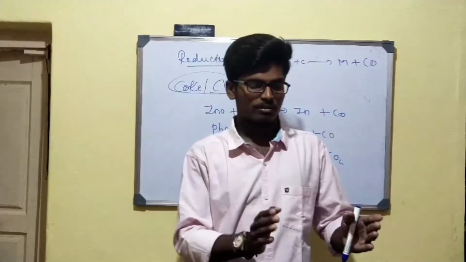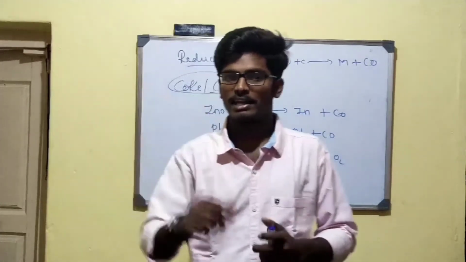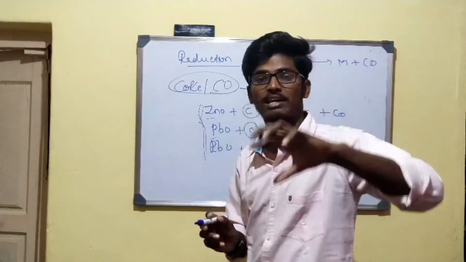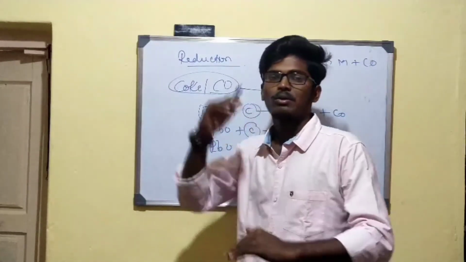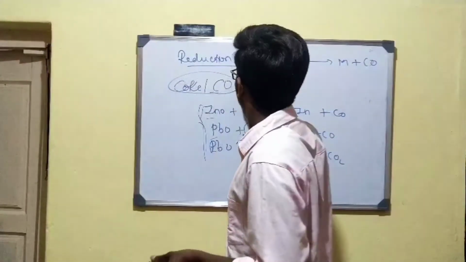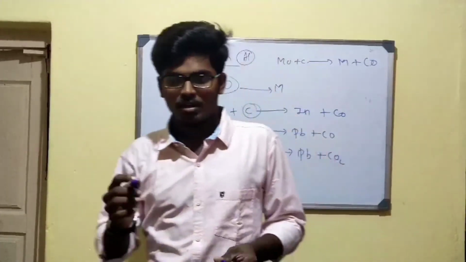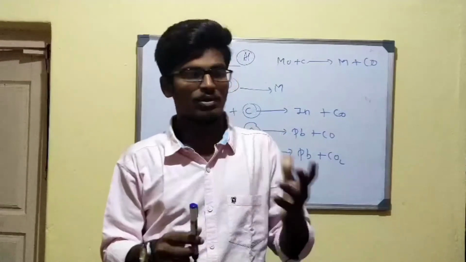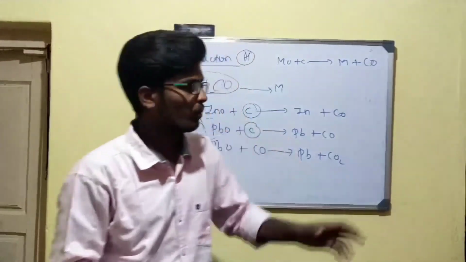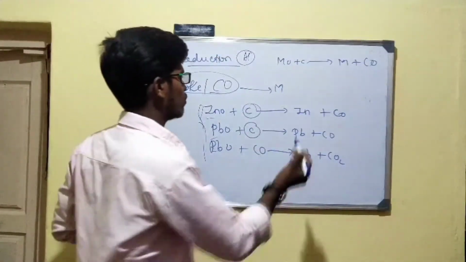It is only for metals having intermediate reactivity. Zinc and lead have intermediate reactivity. They are not low reactive and they are not high reactive. They are in between. But if you take aluminium oxide, it is not reduced by carbon and carbon monoxide, since the reactivity of that metal is very high.